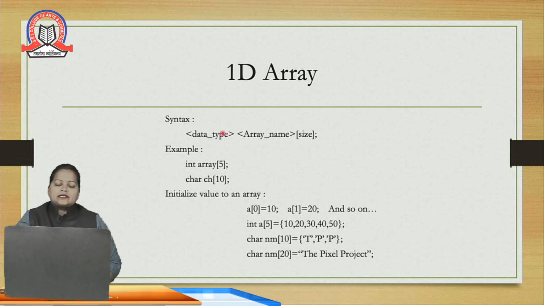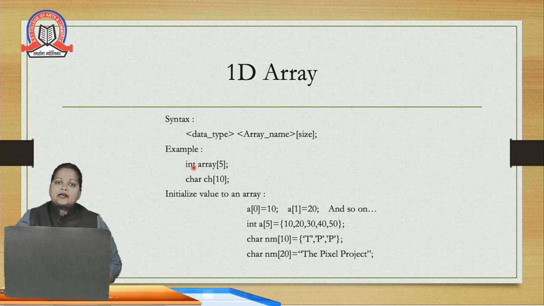So here is the syntax for declaring 1D array: data type, space, array name and then size. We need to give the size, that is, under this name how many elements need to be stored. Here is the example. Here I am declaring an array for integer values.